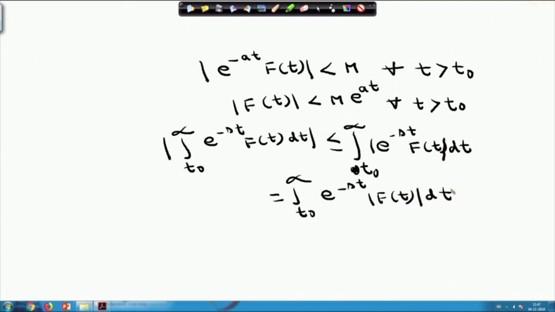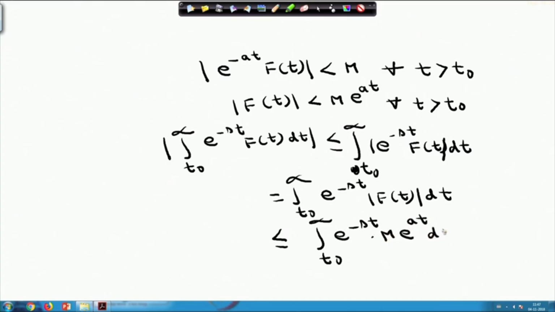And modulus of f(t) is less than m e^(at), so this is less than or equal to the integral from t0 to infinity of e^(-st) m e^(at) dt.